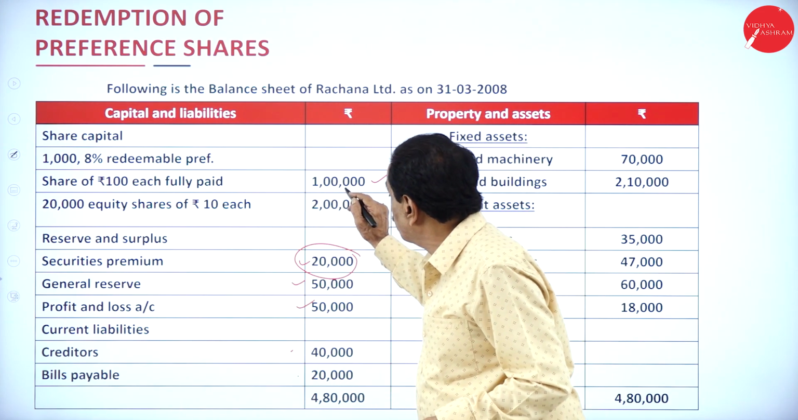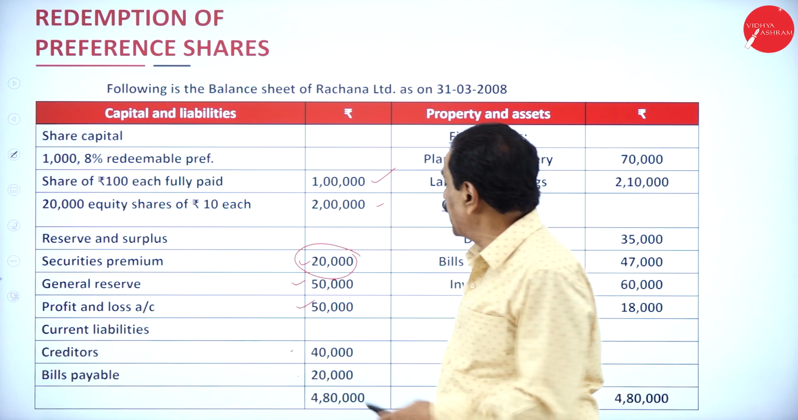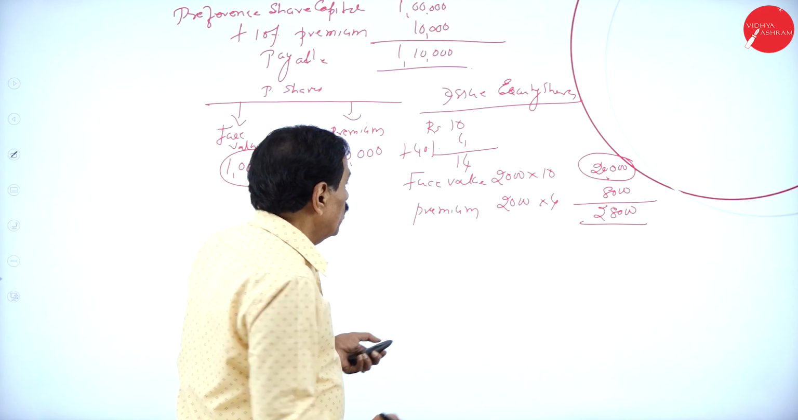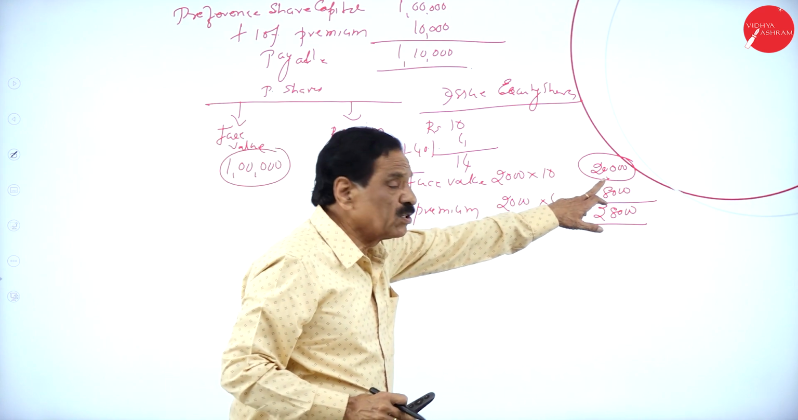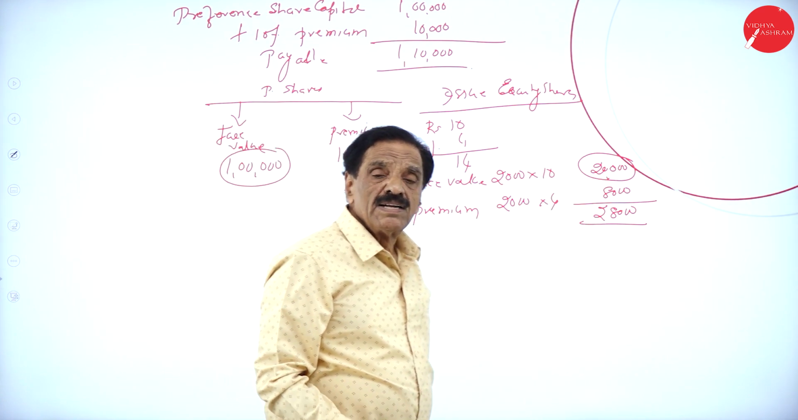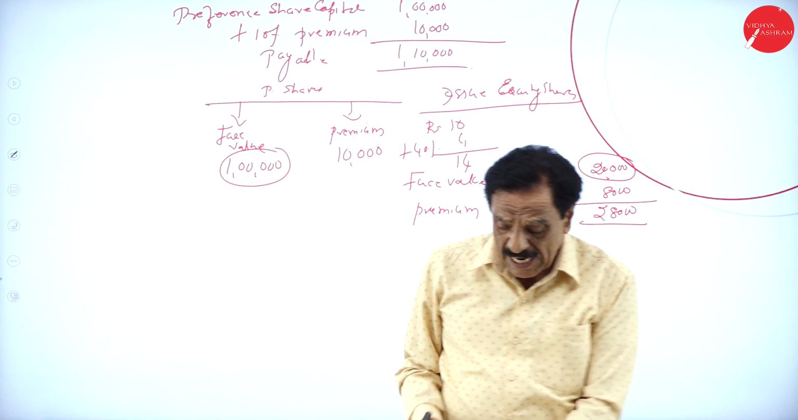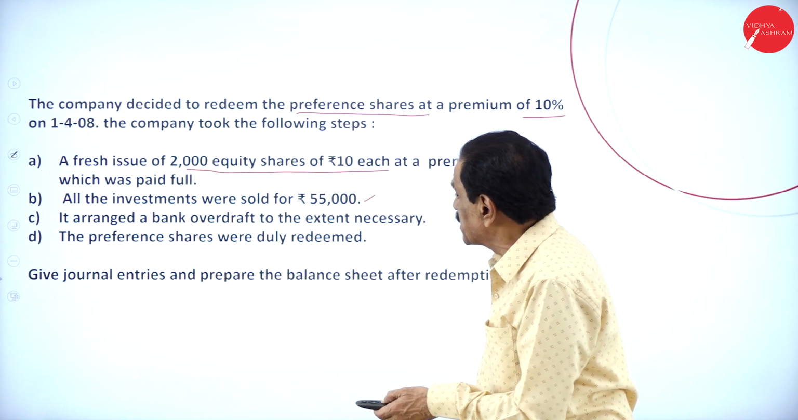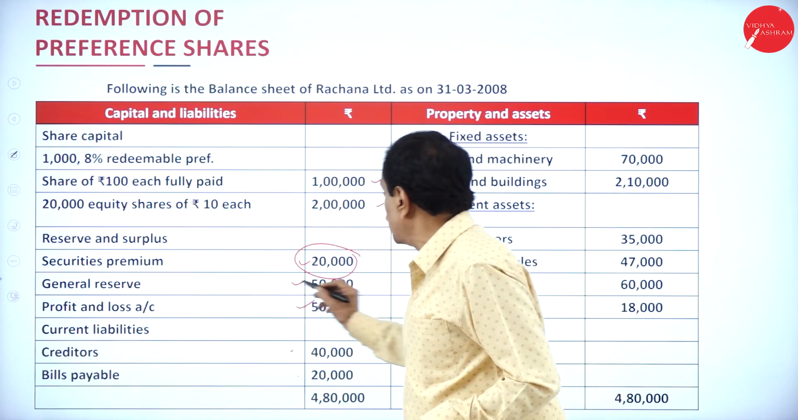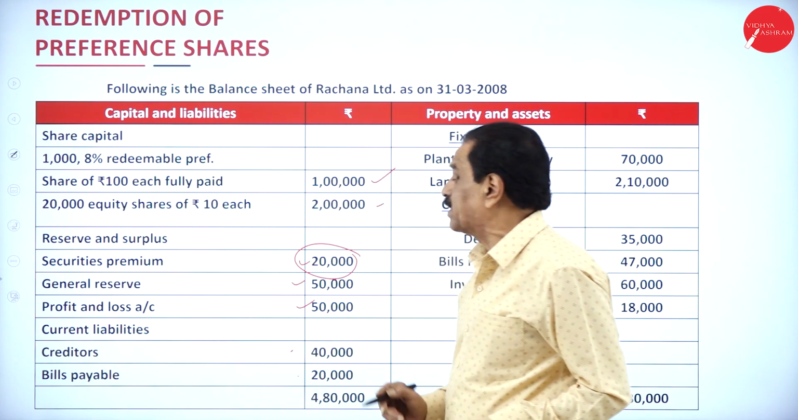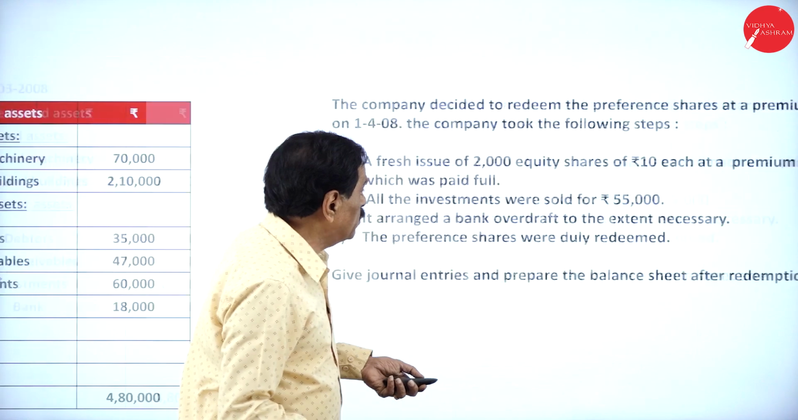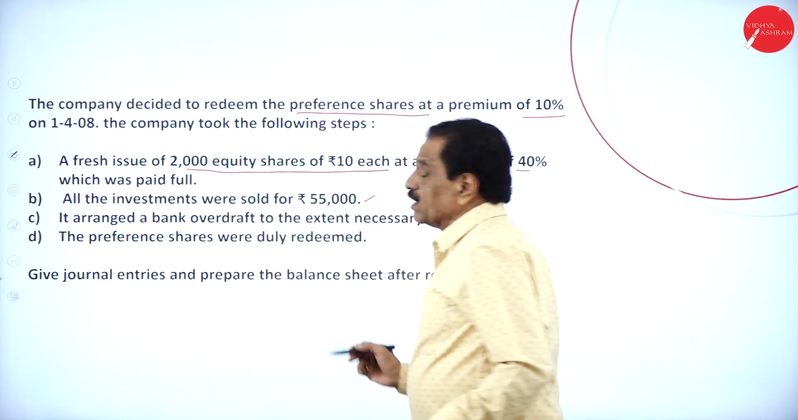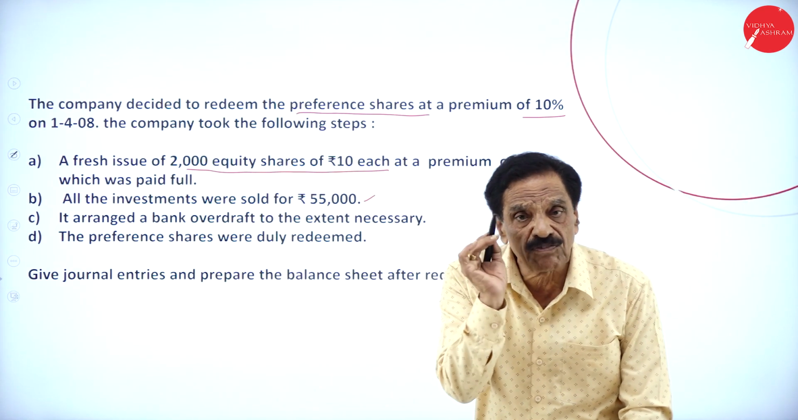What's your face value to be paid? 1 lakh. How much available? By issuing the share, you got 20,000. We have to pay back 1 lakh rupees. How much you have got? 20,000. What's the balance there? 80,000. That 80,000 should be utilized. Here, your general reserve is 50,000, your P&L account is 50,000, but what's your investment value? 60,000, which has been sold for 55,000 at a loss of 5,000.